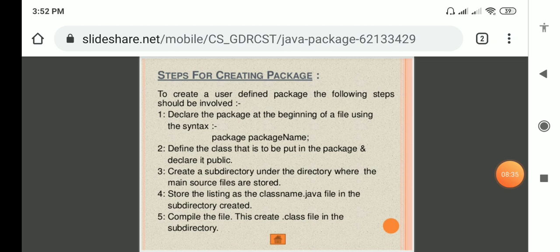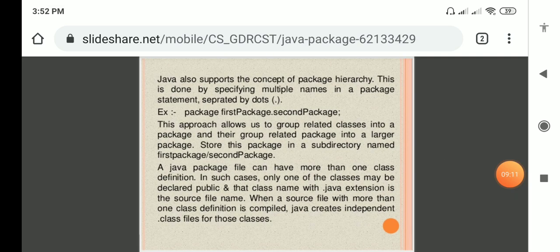The student must remember that we definitely need the access specifier public here, because we are preparing the programs on one platform but creating the objects on some other platform. So these class members should be inherited into the object creations. So here we should definitely declare it public. Next, create a subdirectory with the directory name, and compile the files into .class files and subdirectories.